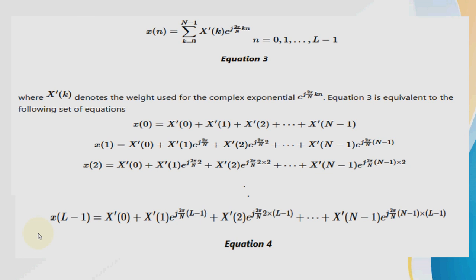So we expand the x of n for n equal to 0 to L minus 1. Let us take n equal to 0. So x of 0 is equal to X dash of 0, X dash of 1, and so on. x of 1 is equal to X dash of 0, plus X dash of 1 e raised to 2 pi by N, plus X dash of 2 e raised to 2 pi by N into 2, and so on. So you will get the weighted sum of x of n.